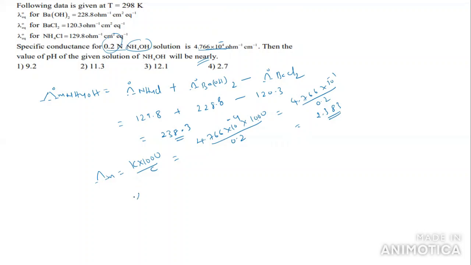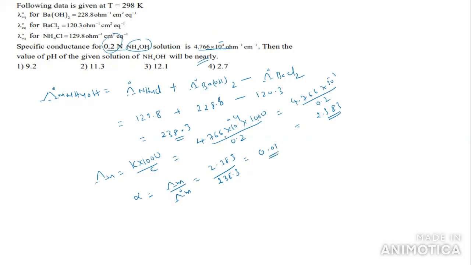Now we can find out alpha. Alpha is equal to molar conductivity by limiting molar conductivity. This is 2.383 by 238.3, and that is equal to 0.01.